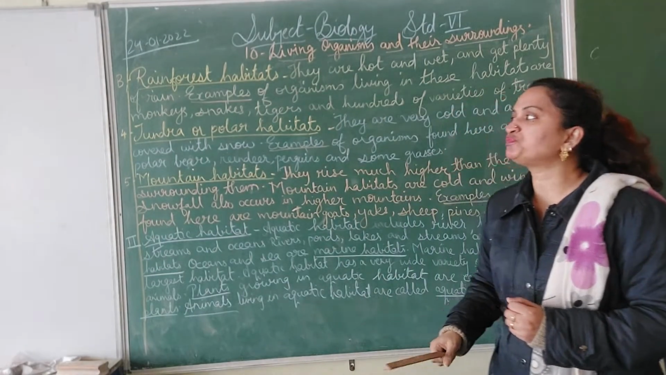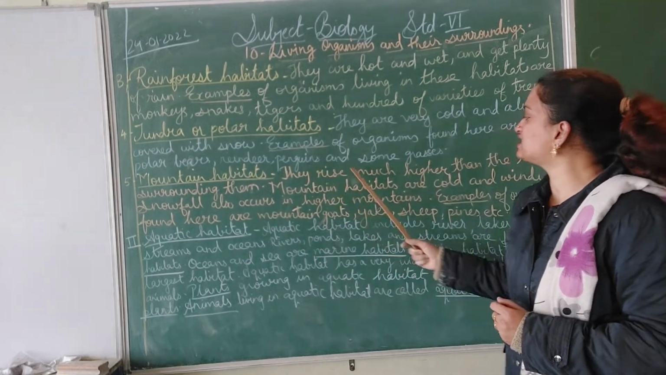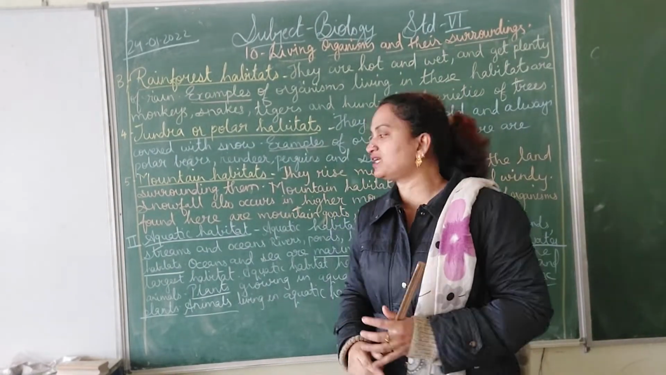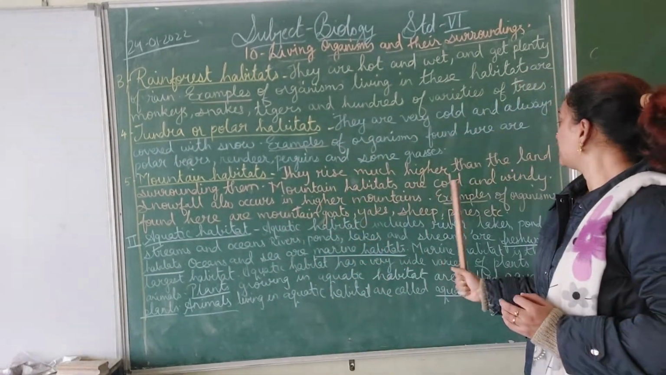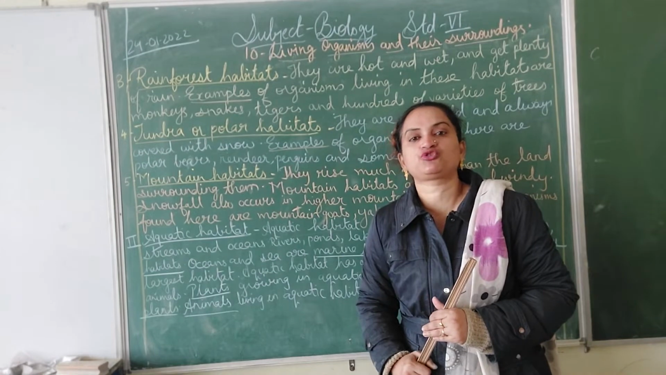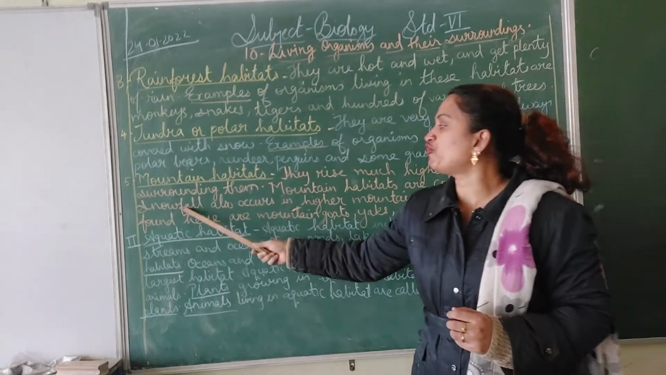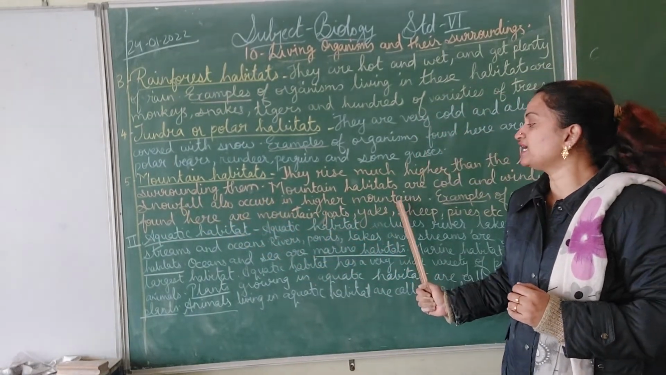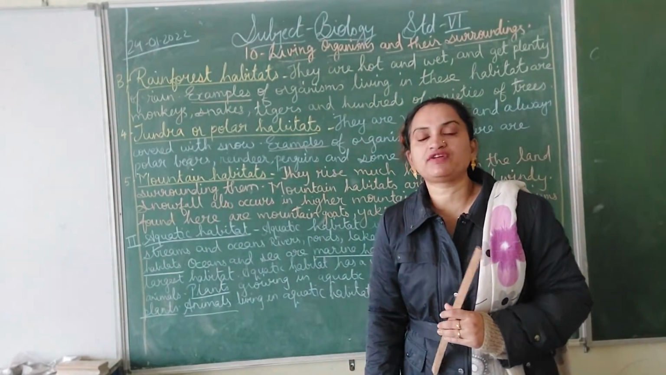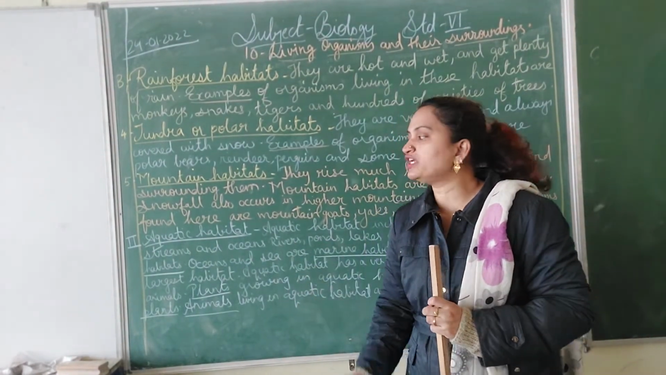Now, the next type of terrestrial habitat is the mountain habitat. They rise much higher than the land surrounding them. Mountains are much higher than the land, isn't it? And mountain habitats are cold and windy. As we all know, mountainous areas are colder and windy. Windy means lots of wind there. And snowfall also occurs in higher mountains. As the altitude increases, the oxygen level decreases and the temperature decreases. So there you get lots of wind. It's very cold, it's snowy.